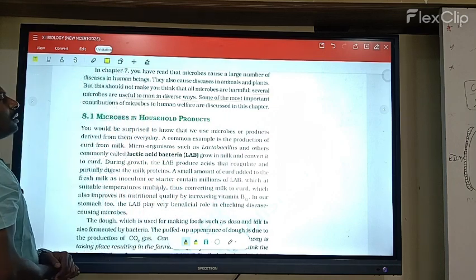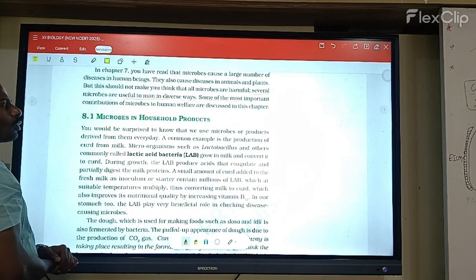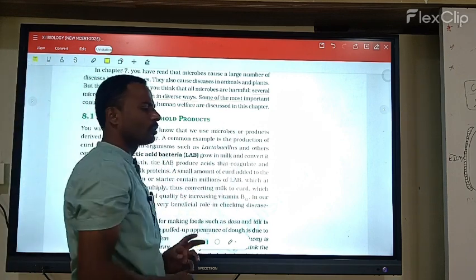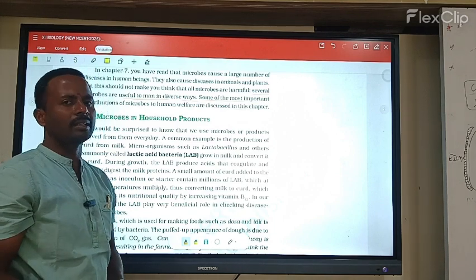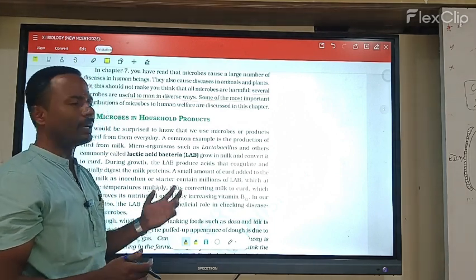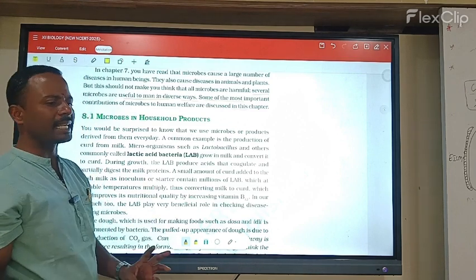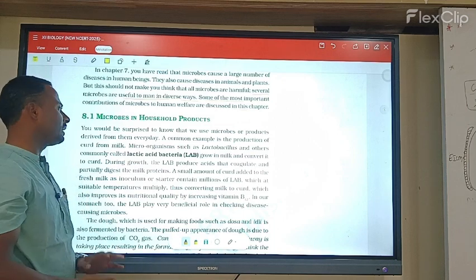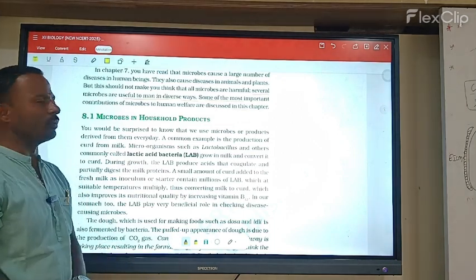Some of the important contributions of microbes to human welfare are discussed in this chapter. So not all microbes are harmful to our health; some microbes are also helpful in our daily life. This whole chapter explains how microbes are used in our daily life. Let's see them one by one.